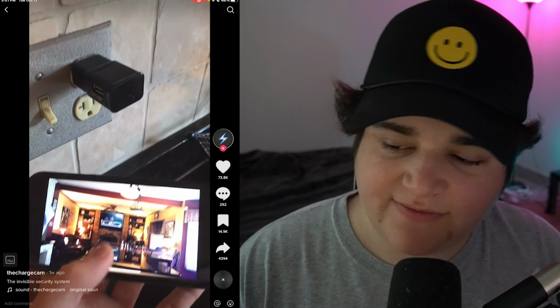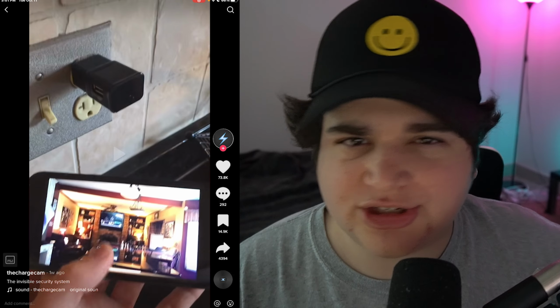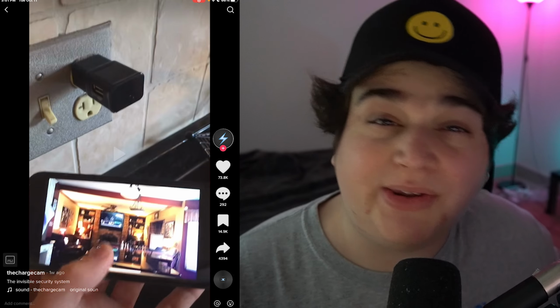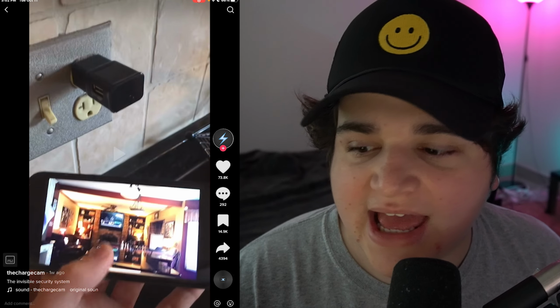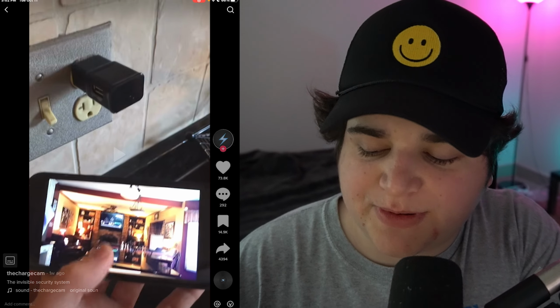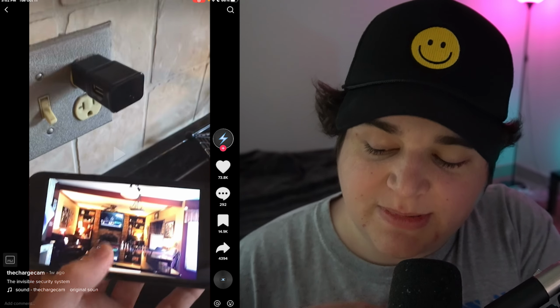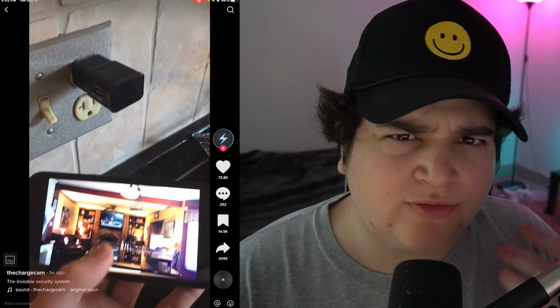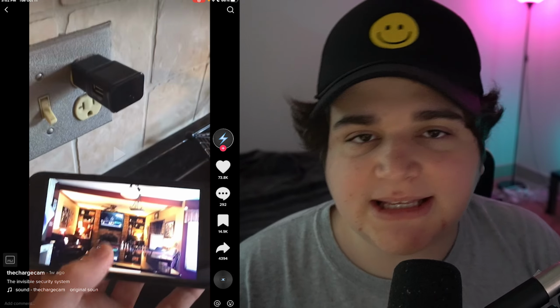If it was just the charger, it would look like a regular charger, but him having his phone right underneath with a view of the living room essentially shows, oh wait, that charger has a camera in it, and it's super cool. What I personally would have done is maybe even had me in the frame of the living room showing off the camera, because then it would have really connected all the dots. But this gets the job done.